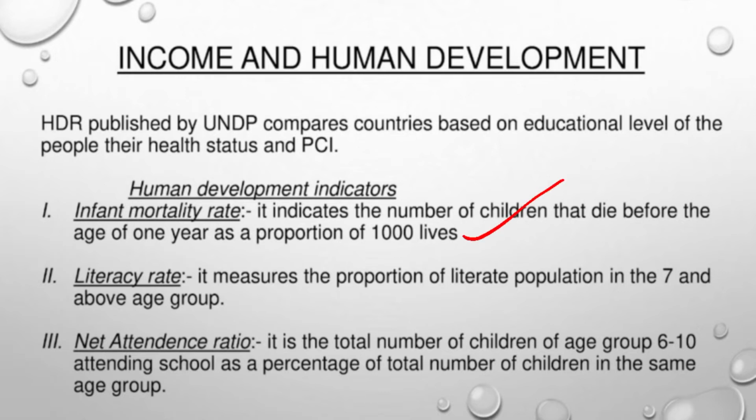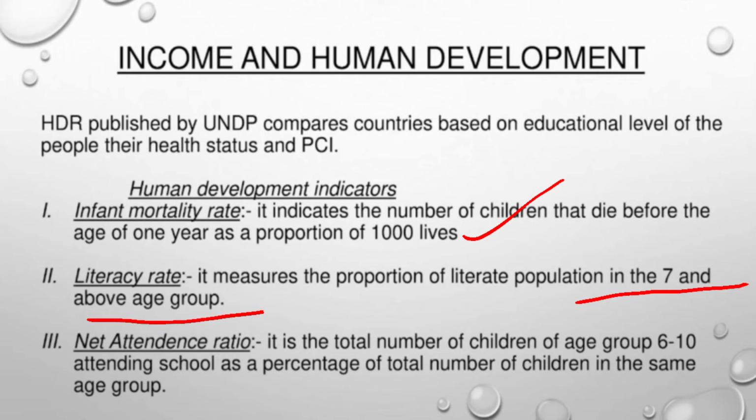When we take literacy, it covers all people above 7 years who are able to read and write any particular language, their own regional language.